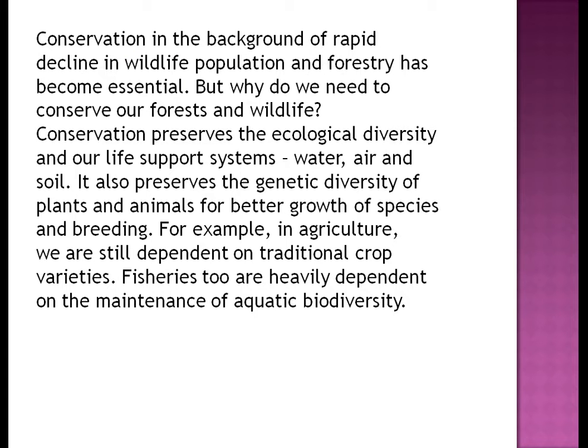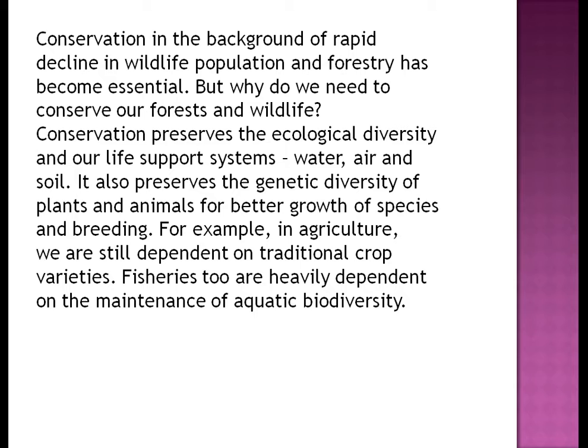Conservation in the background of rapid decline in wildlife population and forestry has become essential. But why do we need to conserve our forest and wildlife? As in our previous presentation we had seen how the forest and wildlife are helping and giving huge support in our day-to-day life. The reason why there is a great need to balance the ecological system is with the help of conserving the forest and wildlife. So the conservation of forest and wildlife is very important.